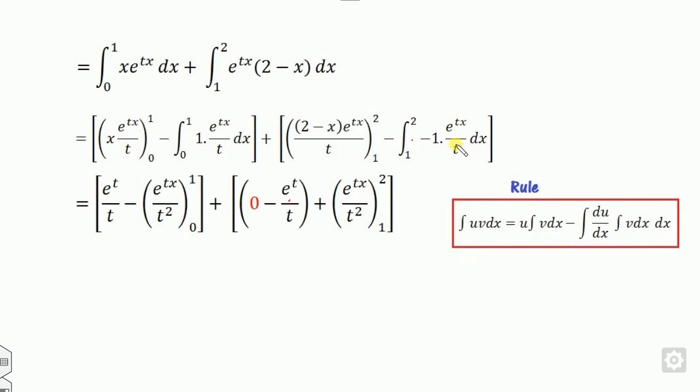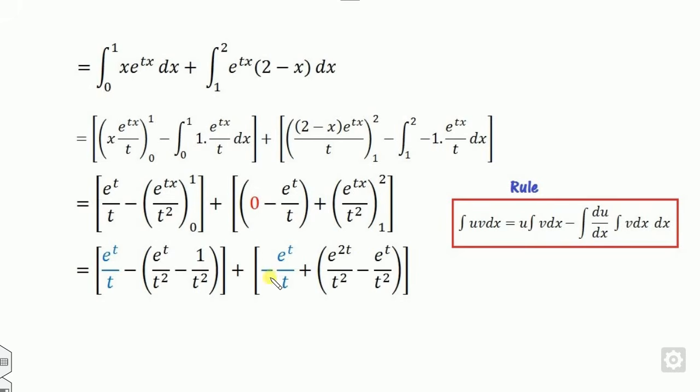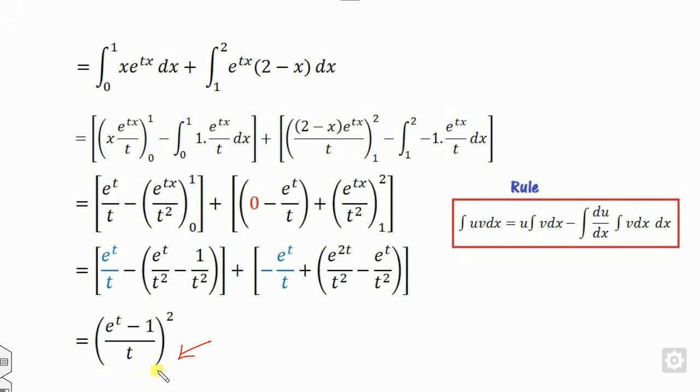Now look at this: at 0 it is 4. Once you substitute the value, in this case e^t upon t square minus this, you can find this. After you simplify it, if you open the bracket, this will cancel out, and in simplified form you can take t square as the LCM, and then you will get this as a simplified expression.